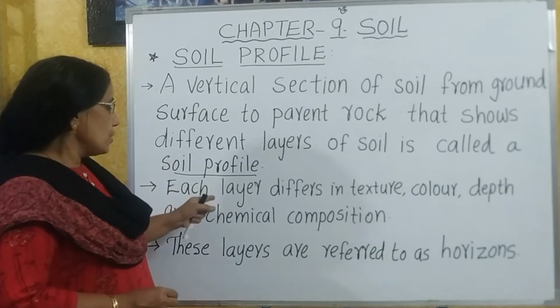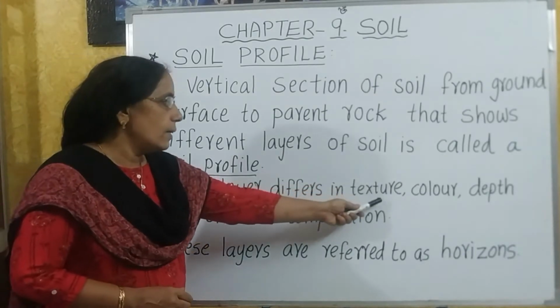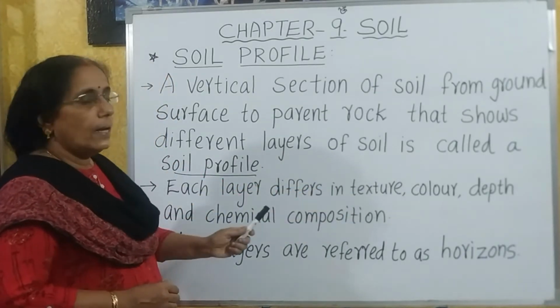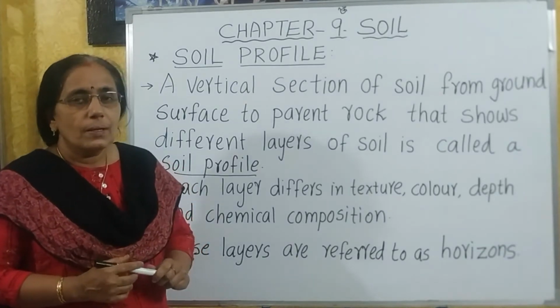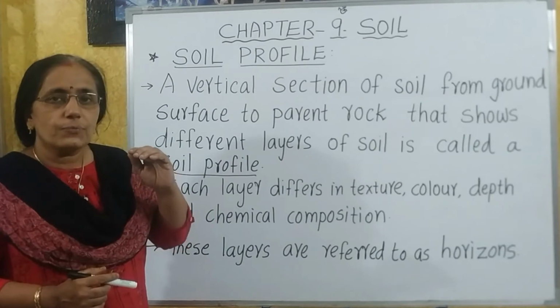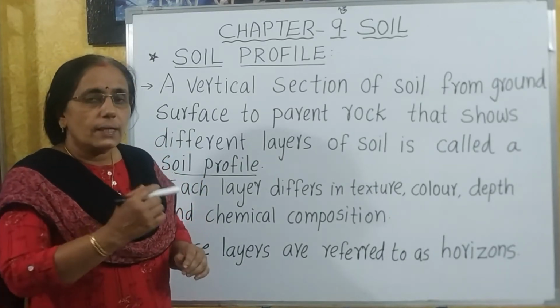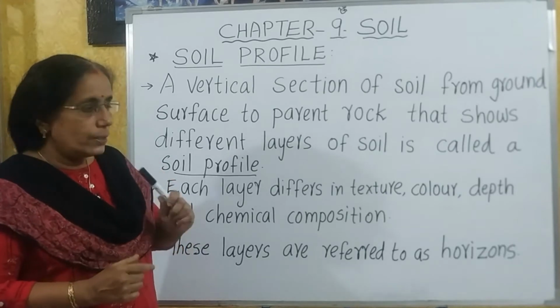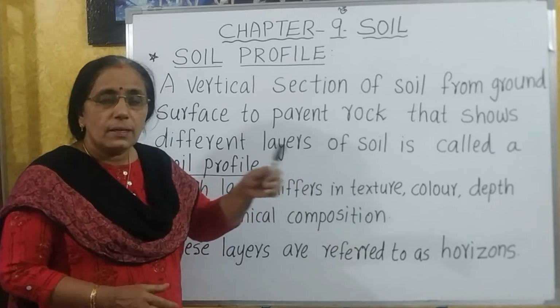Each layer differs in texture, color, depth and chemical composition. What does it mean? Because different layers of the soil are made by different particles of the soil, they can be seen clearly. So each layer is different in texture, color and depth.